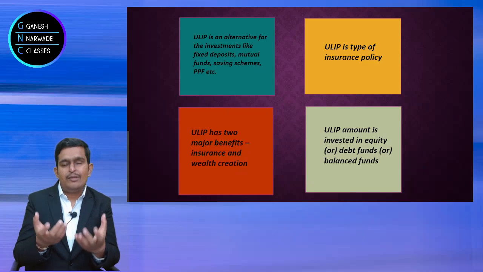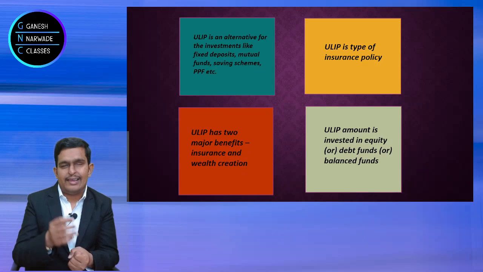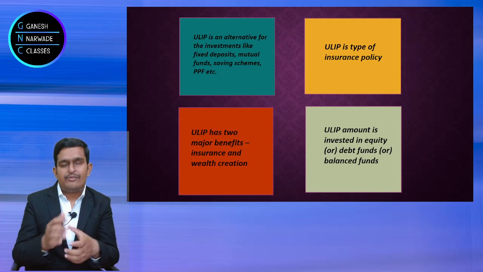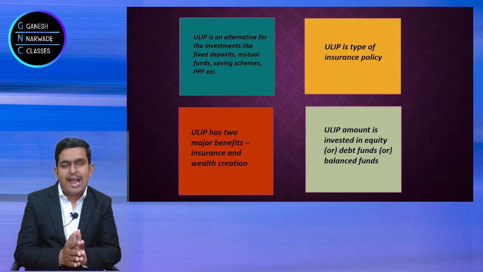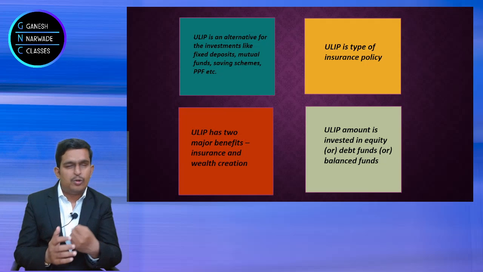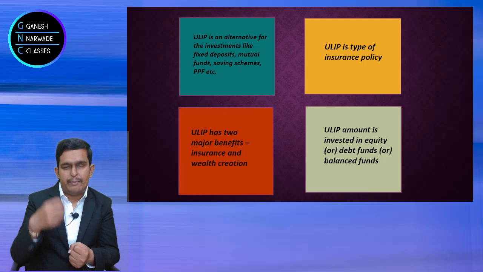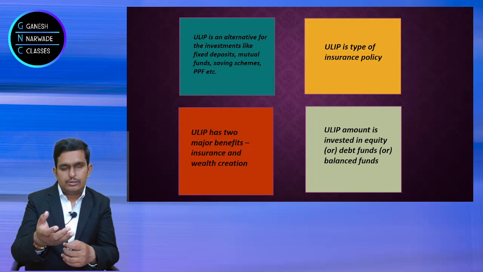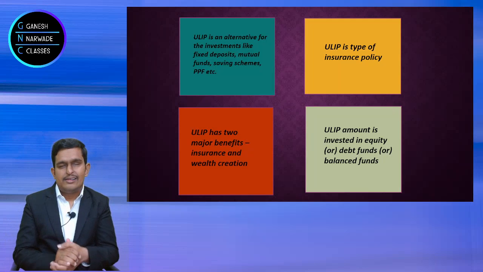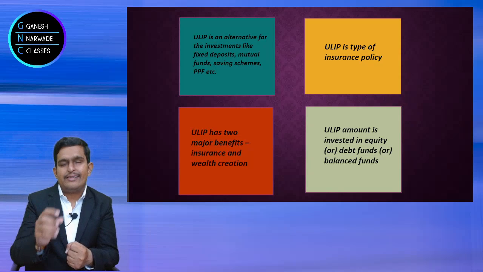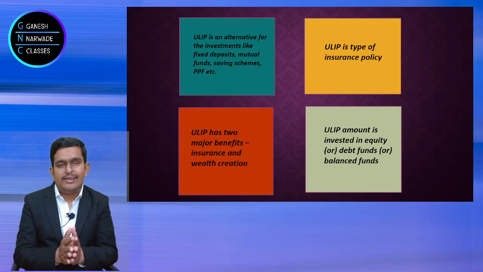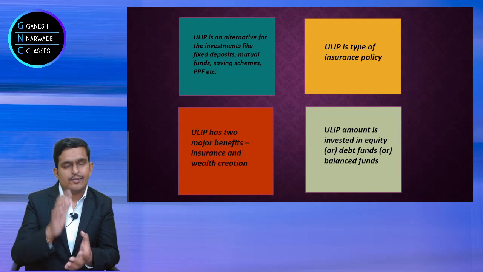Now where will the money be invested? You will give money to companies like LIC, Tata Capital, Tata Insurance. But where will they invest the money? They will invest your money in the share market and the debt market. Debt market means loan instruments, debentures, bonds. They will try to get more returns. Suppose they earn 15-16%, they will give you around 10%, and that margin is their profit. So this is the best policy if you want to get some returns.